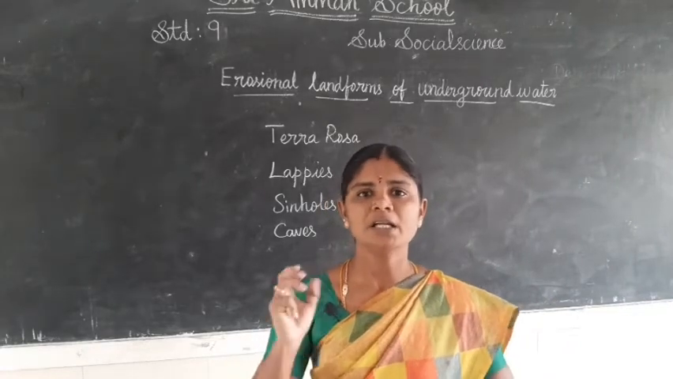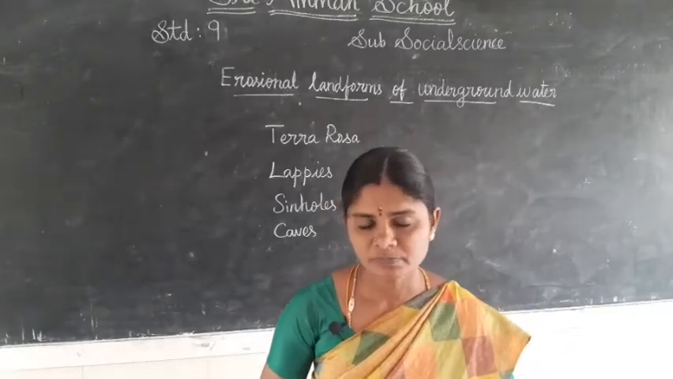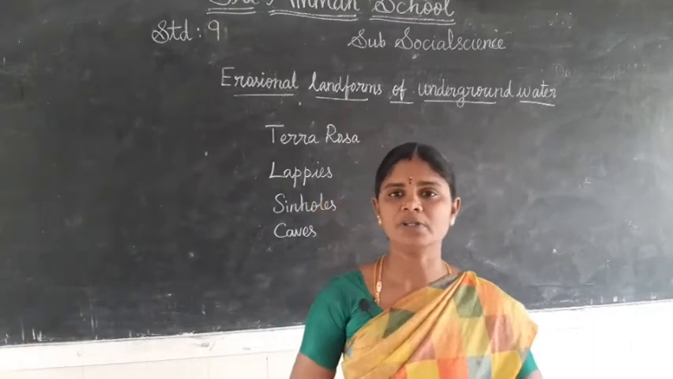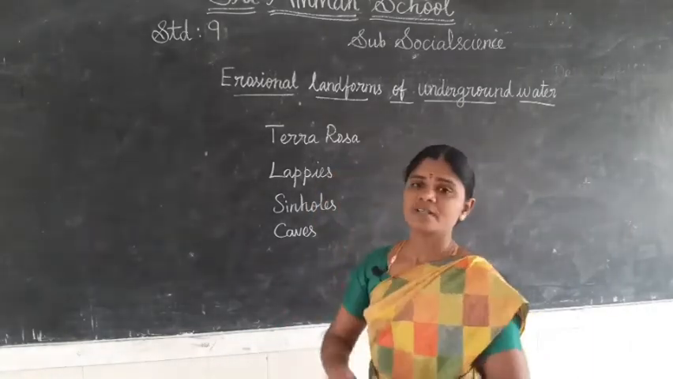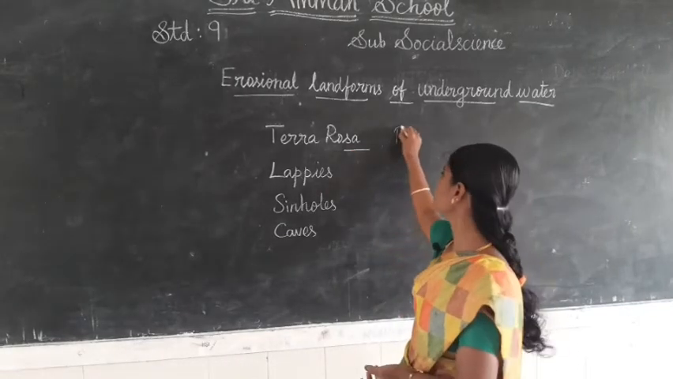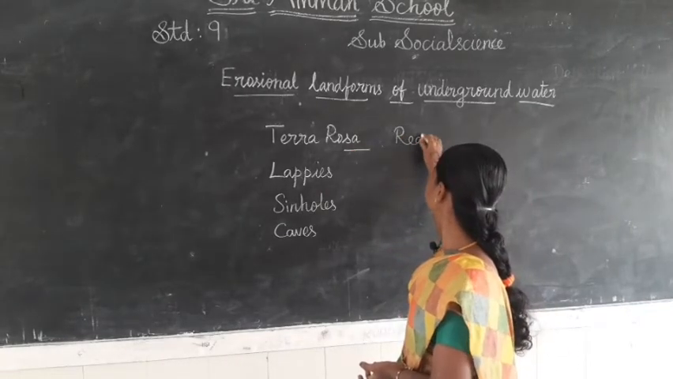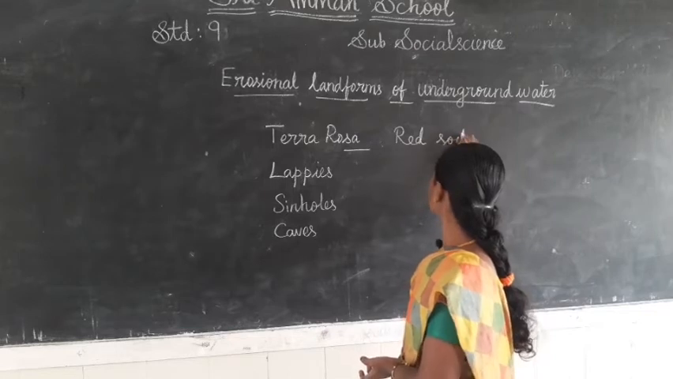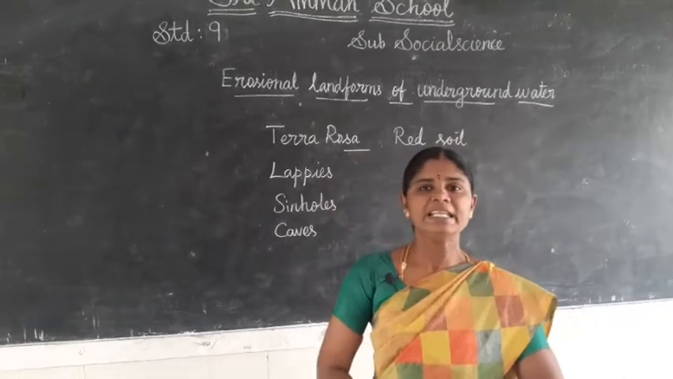These are the underground erosional landforms of underground water. First we see about the terra rossa. It is an Italian term that means red soil.